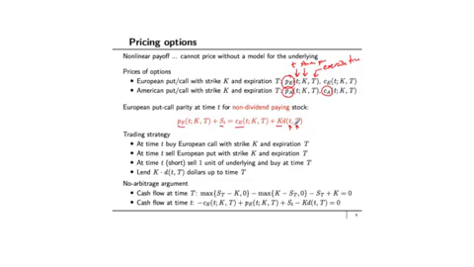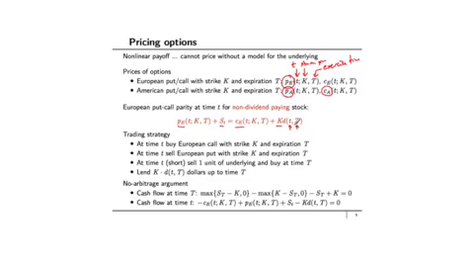I will show you how it is constructed. Put-call parity says that the put price and the call price for a European option have to be related to each other. In a couple of slides we're going to use it to show one important result, which has to do with American-style put options.